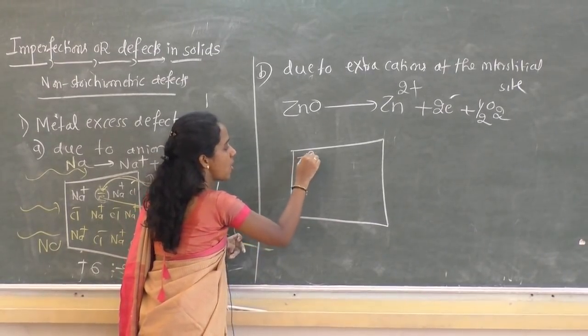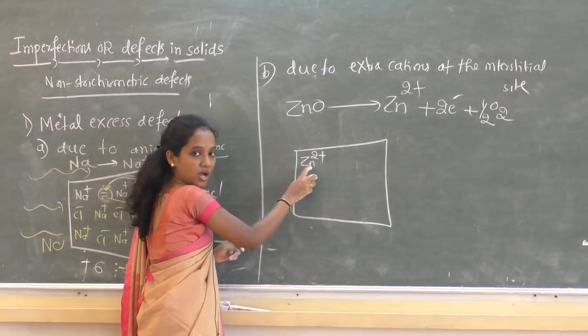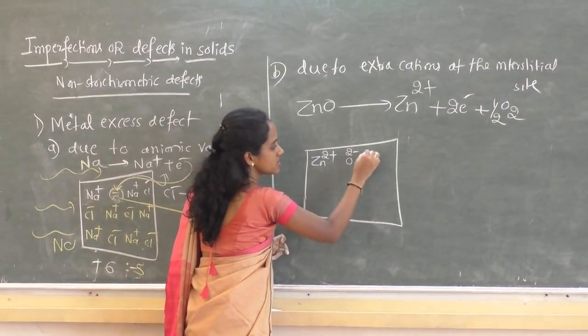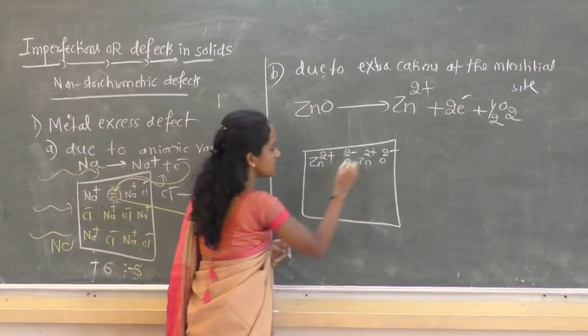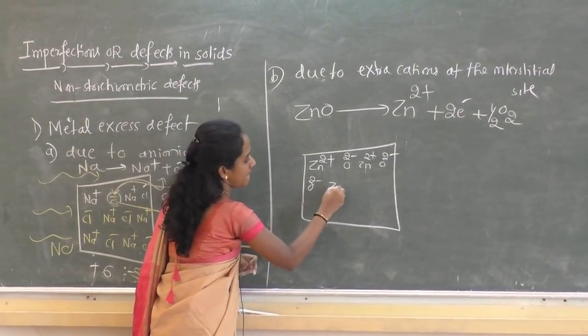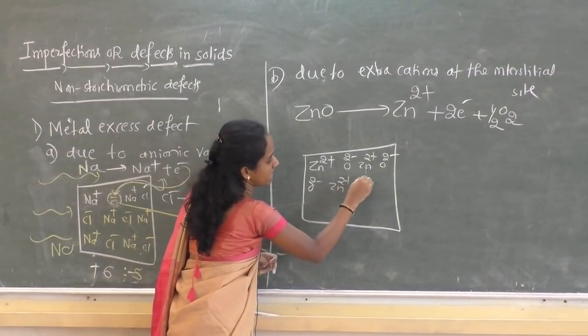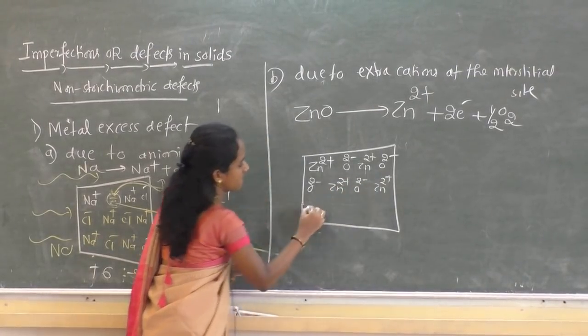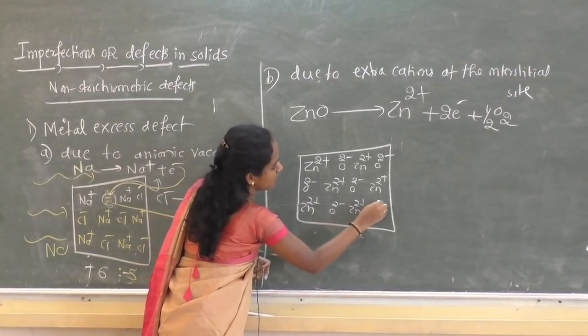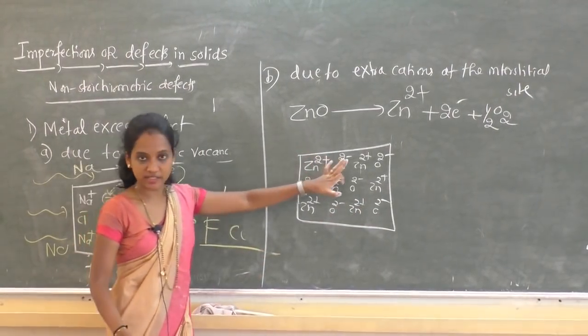The lattice sites are now occupied by Zn2+, O2-, Zn2+, O2-, like this. This is a zinc oxide crystal.